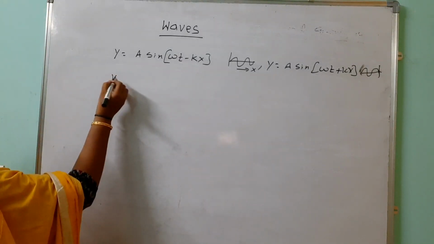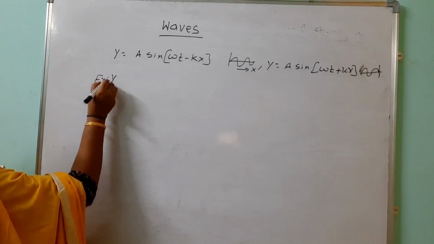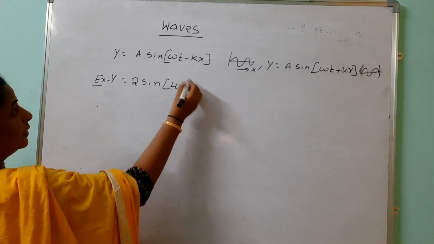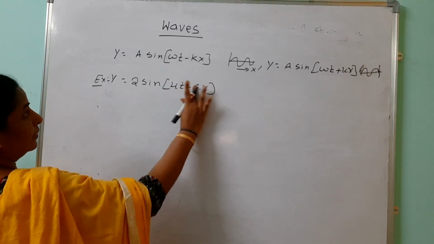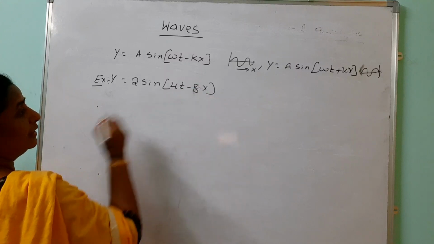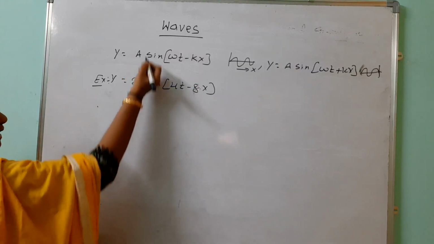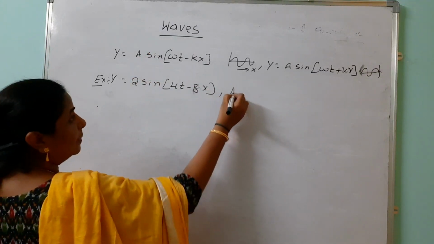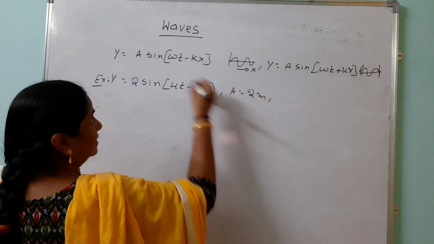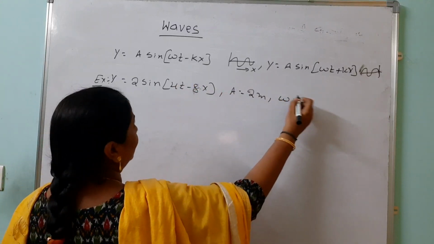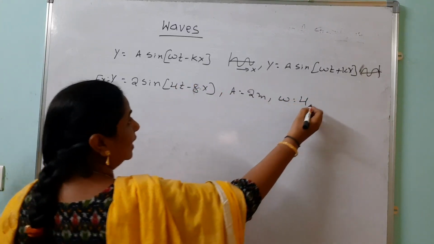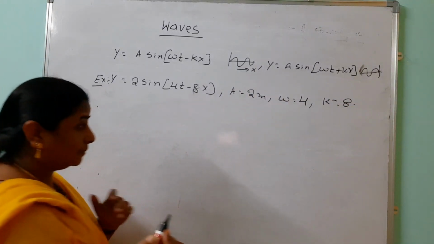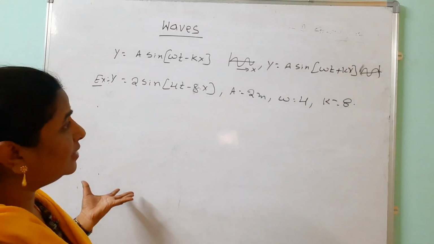Then one example problem we are discussing. They are asking y equals 2 sin(4t minus 8x). Find the amplitude. When we compare, the problems are like this only. What is the amplitude? Amplitude equals 2 meters. Omega equals how much? 4. Then k is how much? 8. And then they are asking how to find the velocity of this wave here.